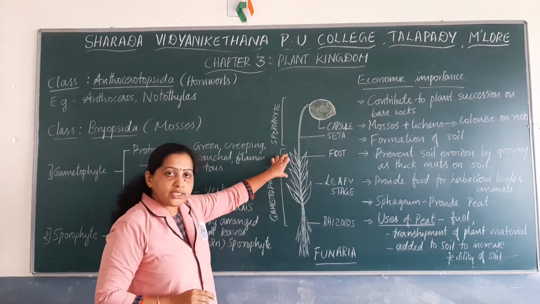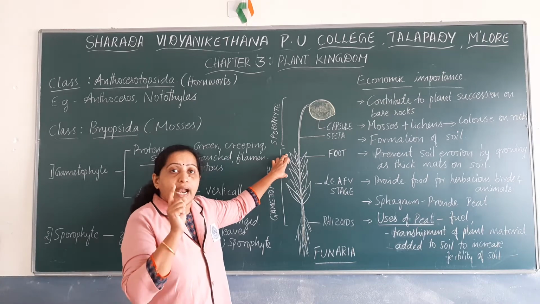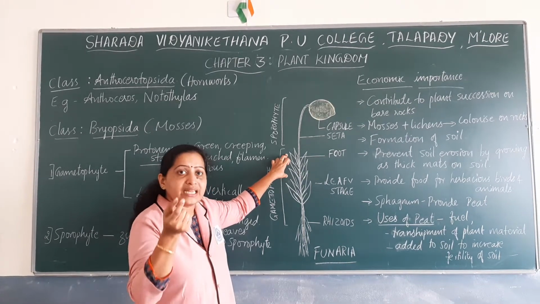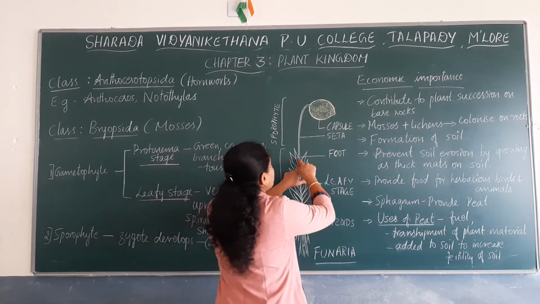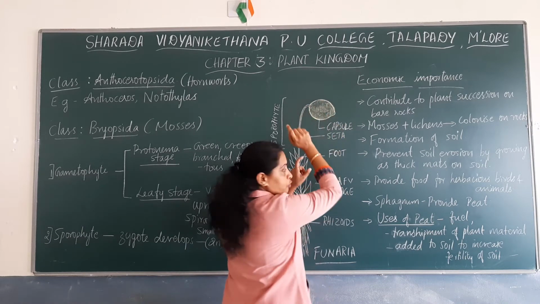And you know that on the tip of the leafy stage there will be sex organs, and the sex organs produce male and female gametes. The gametes fuse together to form the zygote, and the zygote develops into a new plant body known as the sporophyte. So this plant body is the sporophyte.